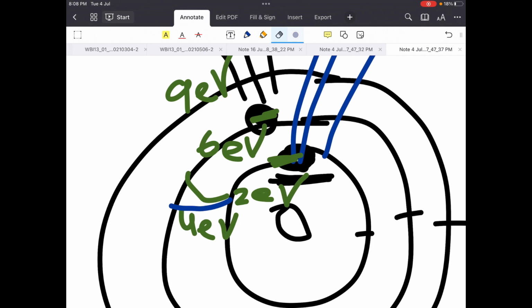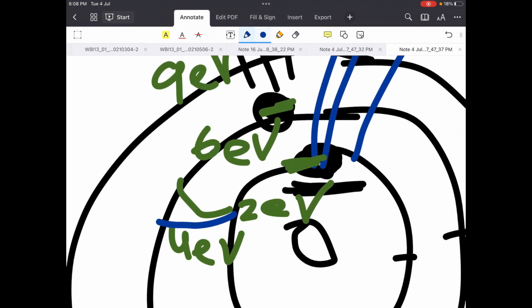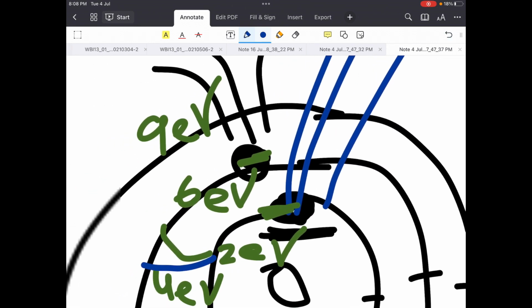It won't move up shells and it won't be excited. Or let's say there's a photon coming in with 7 electron volts. In this scenario, it will actually be excited because it'll go to the 9 electron volts level, because 2 plus 7 is 9.